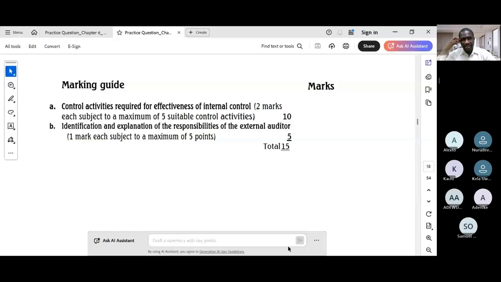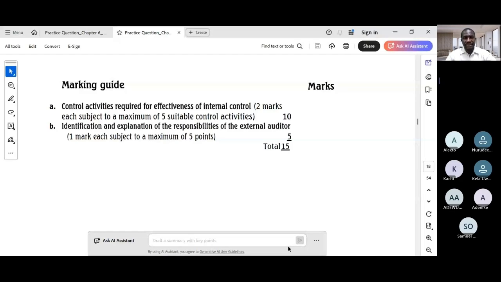For control activities, you should aim at least 5 or 6 distinct controls that address directly the specific weakness in the case. For example, a point could be implementing a formal policy for cash handling, requiring daily banking of all cash takings, and reconciliation by a separate person. Another could be to introduce a 3-way match for purchases: invoice, goods received, and POs, to ensure proper valuation and recording. So the marking guide spoke to design and implementation effectiveness, awarding marks.